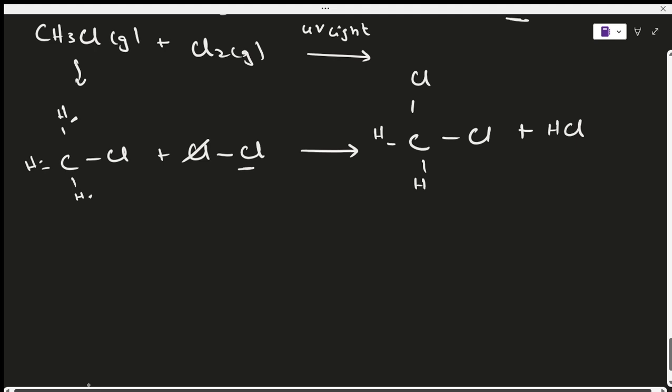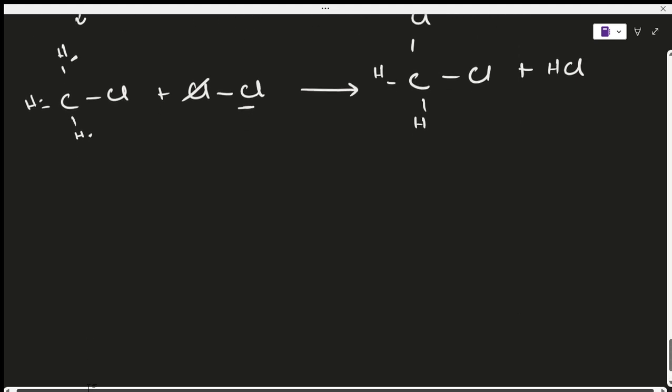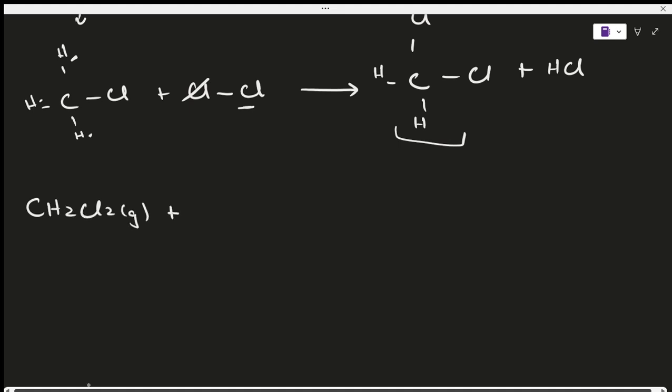Yeah, so here it's going to become CH2Cl2 gas plus HCl, and this is how the reaction equation is going to look. Okay, now let's further continue the reaction. Now this part is going to become the reactant for the next equation. You still have two hydrogens left. So now this is CH2Cl2 in gas plus chlorine.